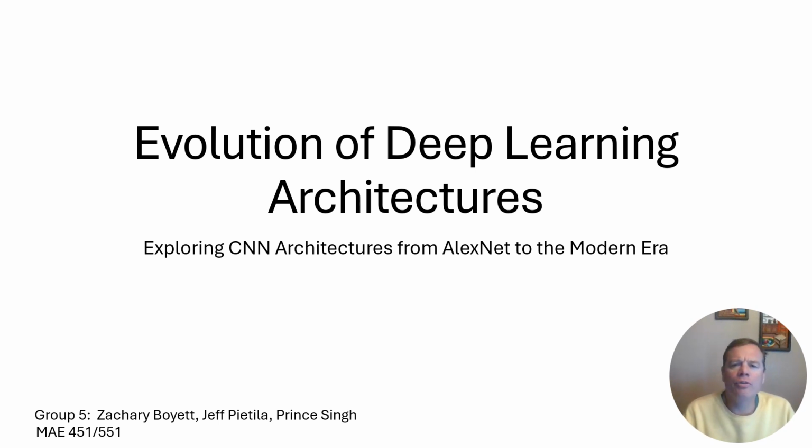Today, we'll guide you through how convolutional neural networks, or CNNs, have evolved over the past decade and their impact on real-world applications. We'll focus on 5 key architectures: AlexNet, VGG, ResNet, Transformer, and EnergyNet, exploring their design principles and advancements.